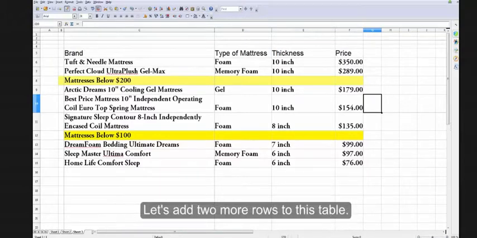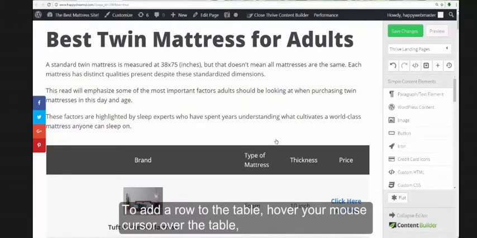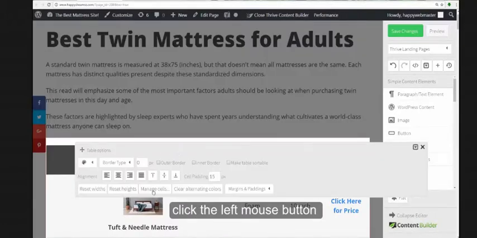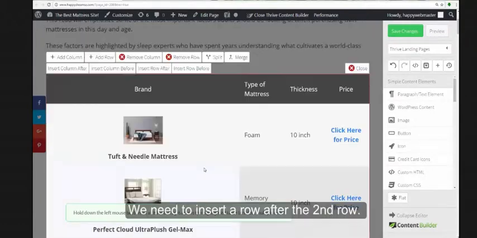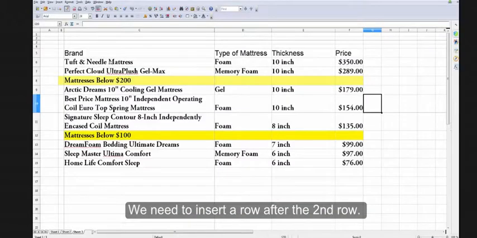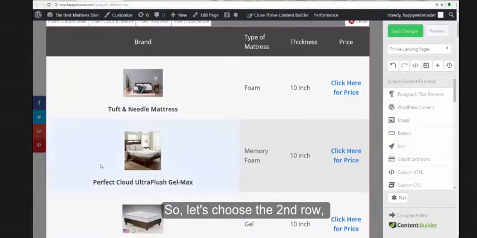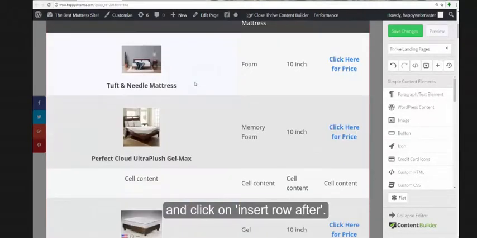Let's add two more rows to this table. To add a row to the table, hover your mouse cursor over the table, click the left mouse button, and click on Manage Cells. We need to insert a row after the second row. So let's choose the second row and click on Insert Row After. It's inserted a new row here.